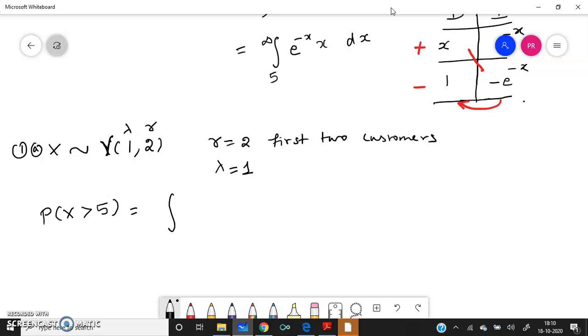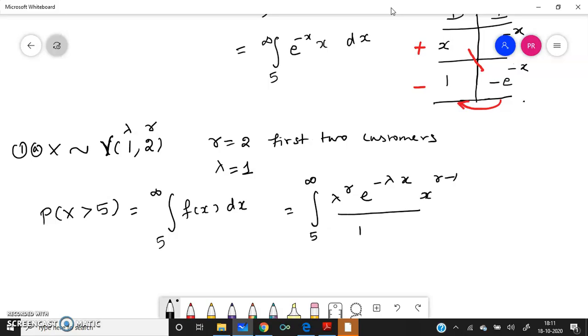Therefore, the integral from 5 to infinity of f of x dx. What is my f of x? Lambda to the power of r, e to the power of minus lambda x, x to the power of r minus 1, the whole thing divided by gamma of r, dx.